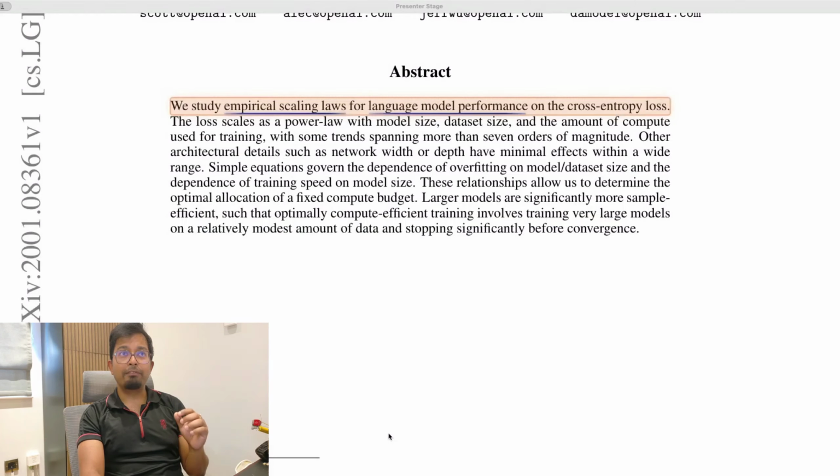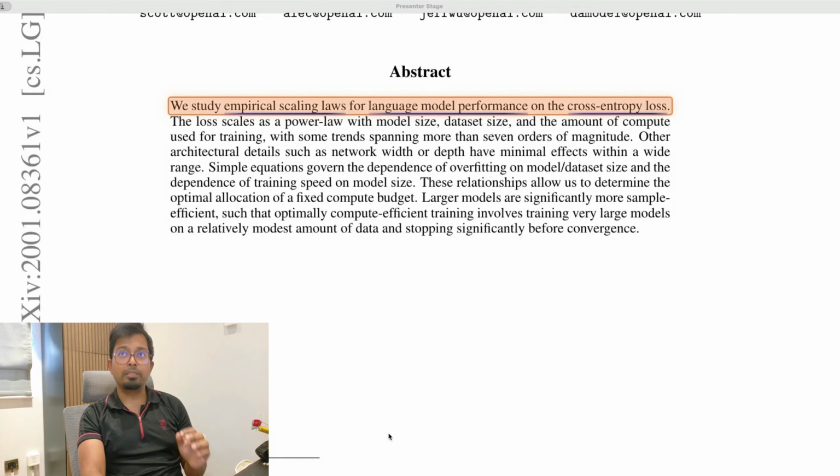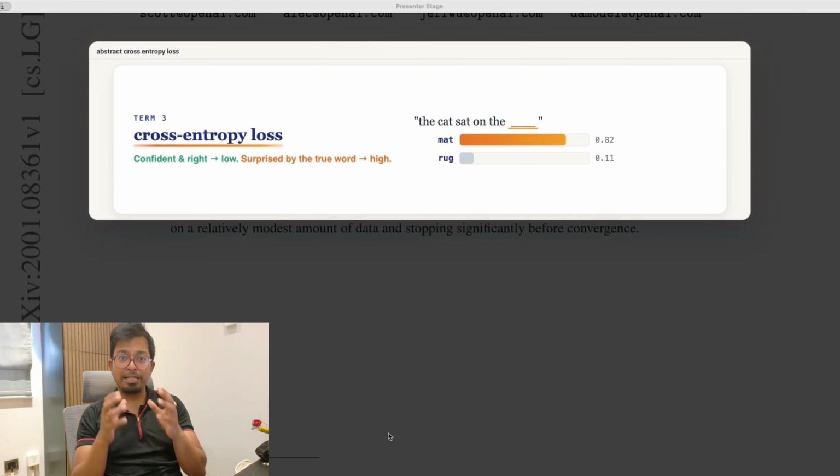Second, language model performance. Now, performance here has a precise meaning: how good the model is at guessing the next token. The score for that is loss, lower is better. And the third one is cross-entropy loss. Cross-entropy loss is the name for that score: how surprised the model is by the correct next token. Confident and right is a low score. Unsure or wrong is high. We'll get into it properly in section 2.